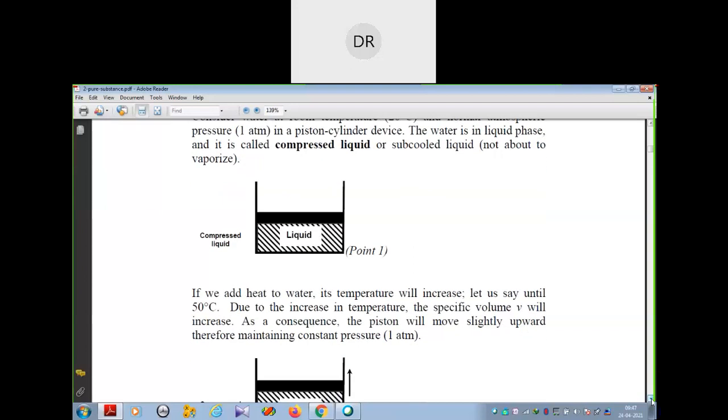The specific volume v will increase. When the specific volume increases, the piston will move a little bit. As a consequence, the piston will move slightly upward, but maintaining the constant pressure of 1 atmosphere.